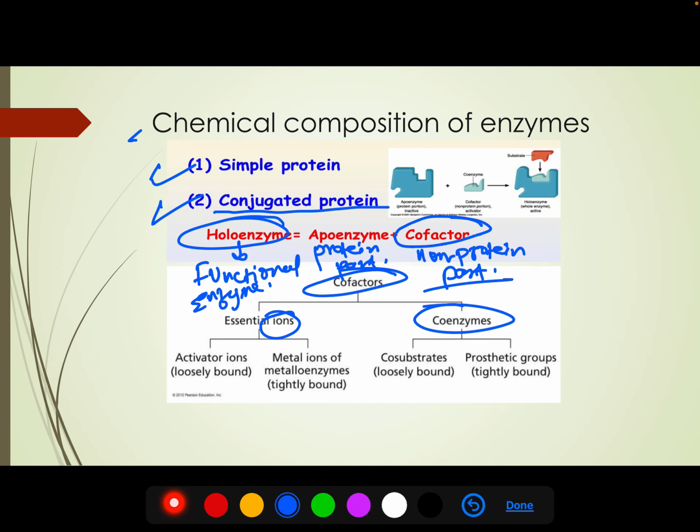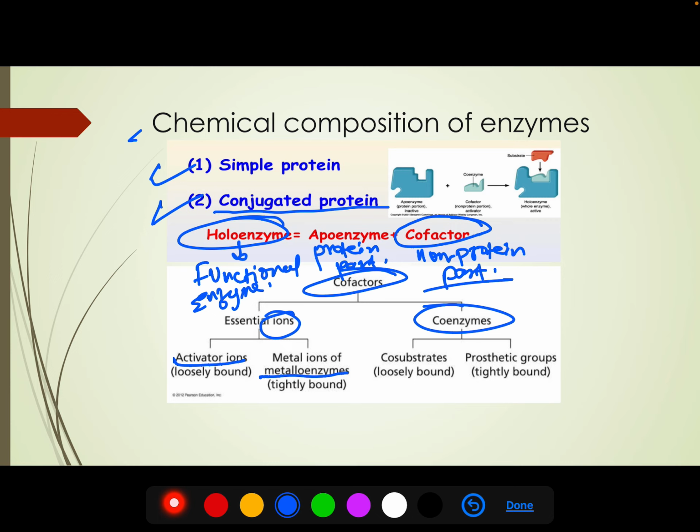If the ion is loosely bound to the enzyme, then it is an activator ion, and if it is tightly bound, then it will form metalloenzymes. So we have some enzymes that require permanent attachment of a metal ion for their functionality. And another we have coenzymes.